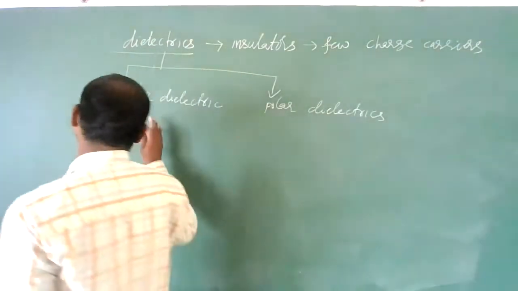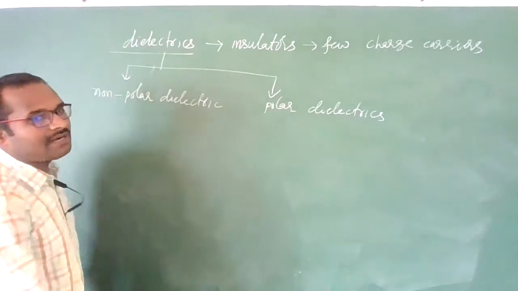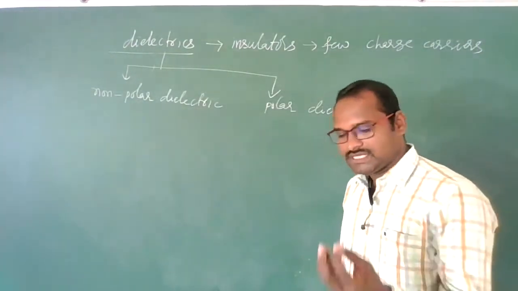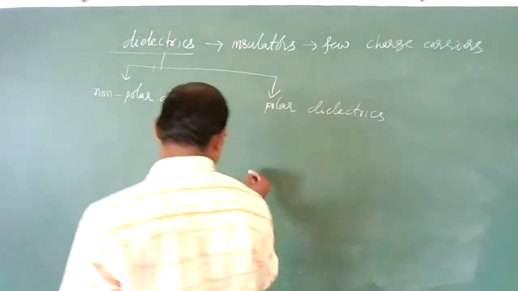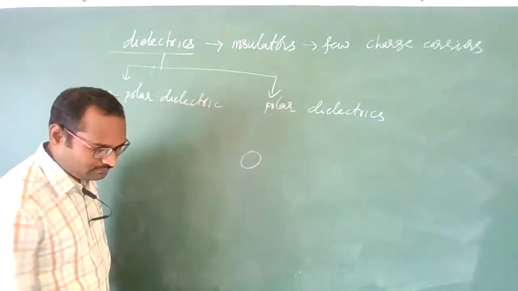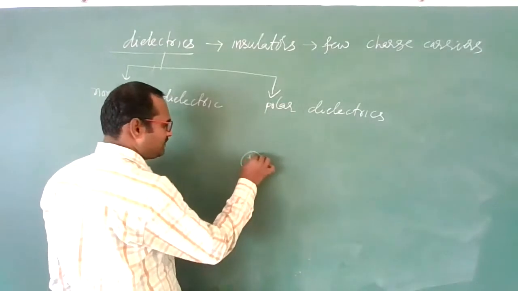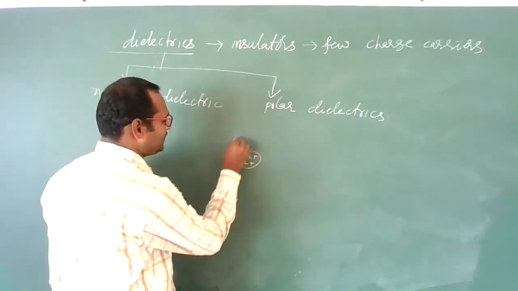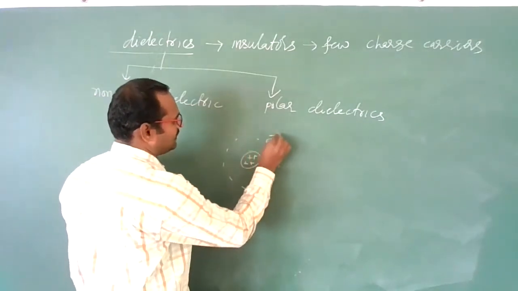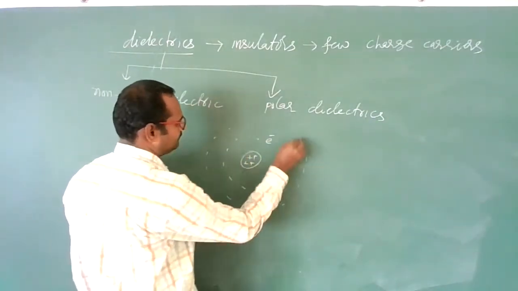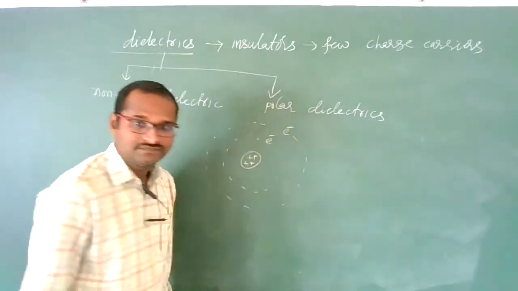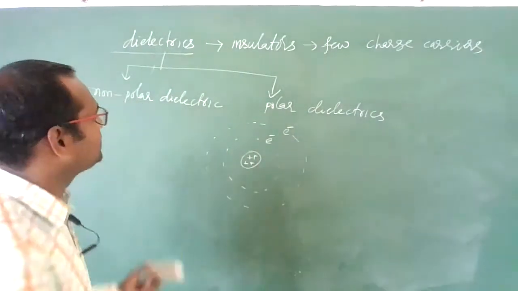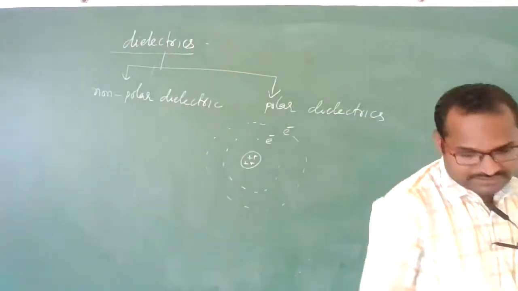Students, in non-polar dielectrics, what will happen? Consider any atom. Inside the atom, a nucleus will be there. Inside the nucleus, protons and neutrons will be there. And around the nucleus, electrons are rotating. Clear? Okay. Now, in some dielectrics, what happens, students?